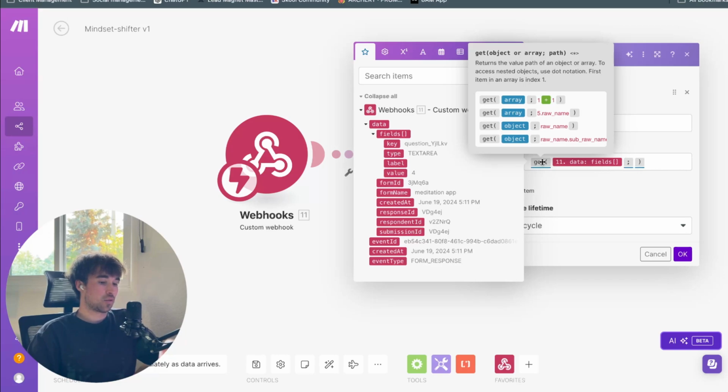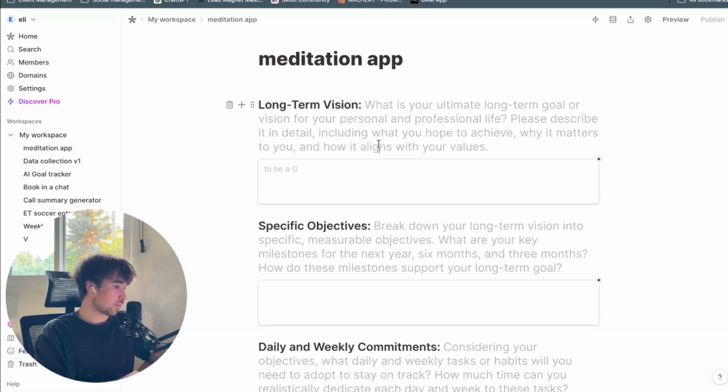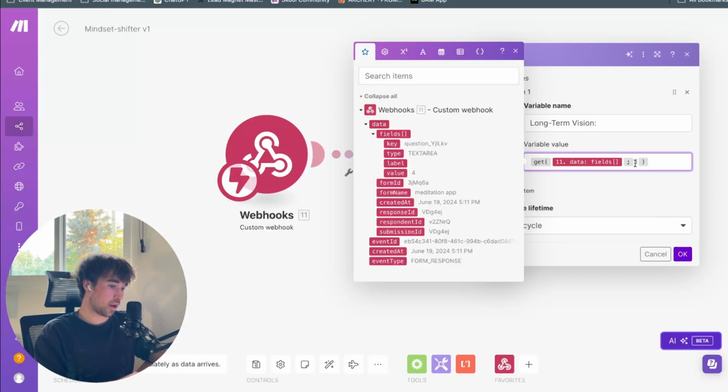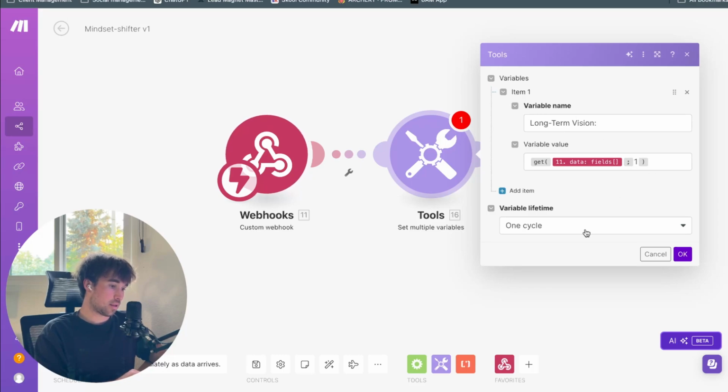I believe that's because we're using JavaScript on the back end here, and JavaScript is, or no, I believe JavaScript is a 0-based index language. Some coding languages have 0 as being the first item in a list, some have 1. Maybe Python is 1-based index, I'm not sure. But regardless, we will want to put a 1 after this semicolon because that will be field 1. That will be this field right here, the answer to the long-term vision field, which is field 1. So this will be variable 1, the long-term vision.